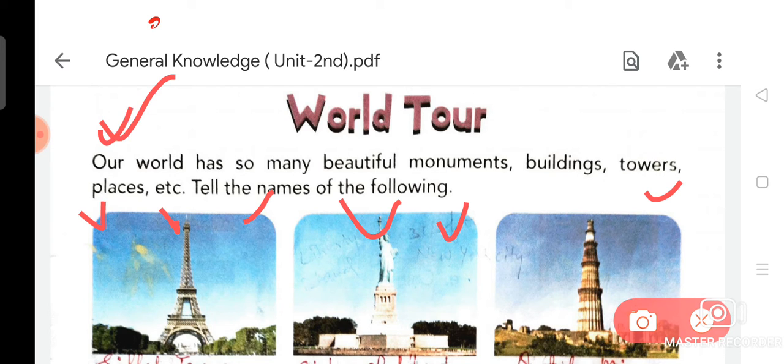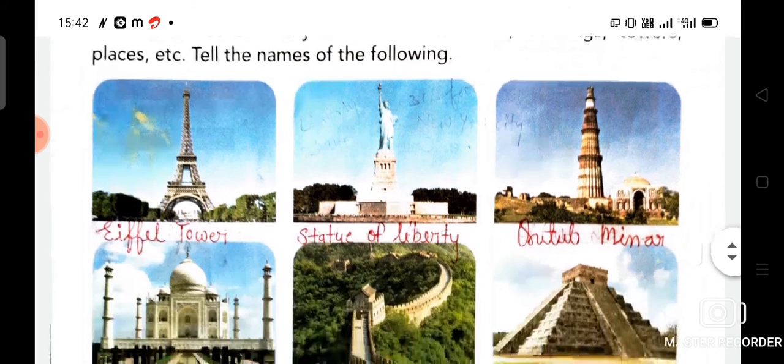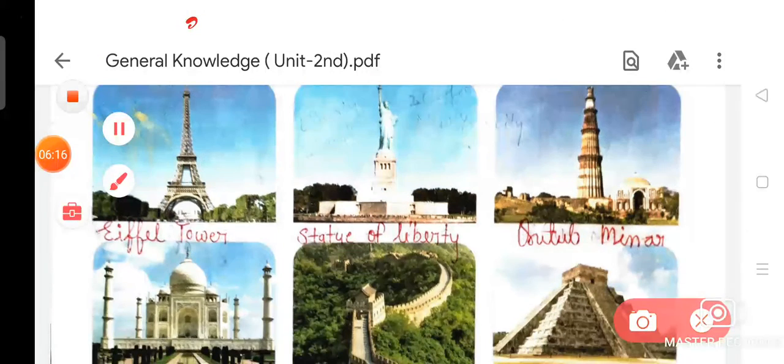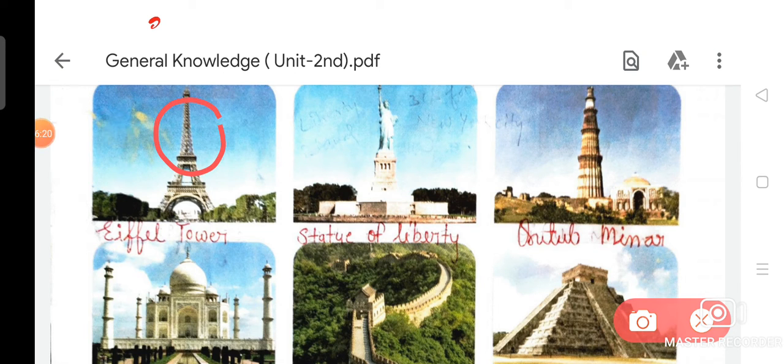On your page, as you can see, that is the Eiffel Tower. What is the spelling of Eiffel Tower? The spelling is E-I-F-F-E-L T-O-W-E-R.